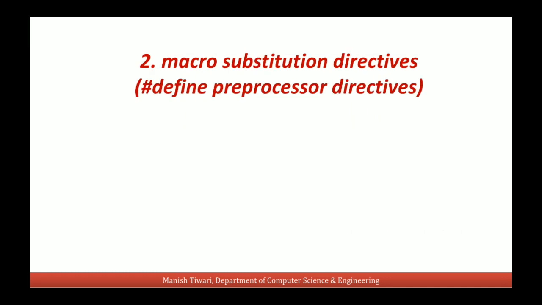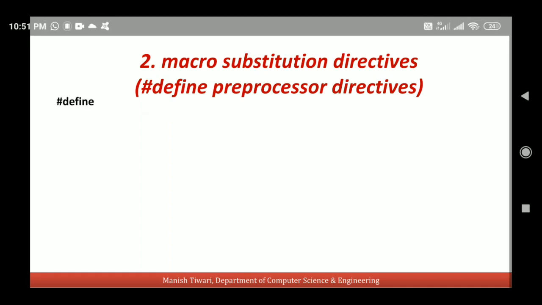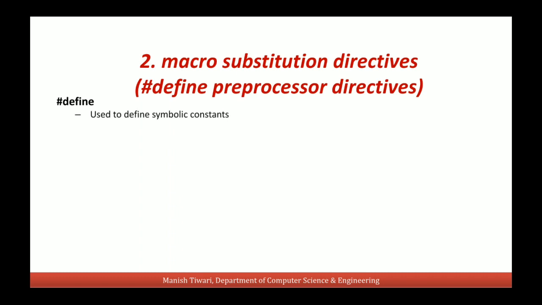The second category of preprocessor directives is the hash define directive. This hash define directive is used to define macros. The operation specified in this directive is also known as macro. So we use this preprocessor directive to define any symbolic constant like the value of pi.